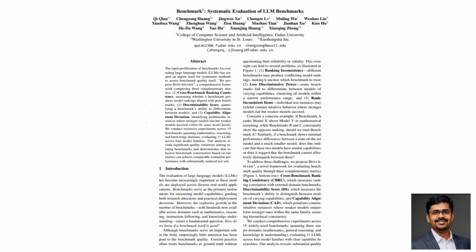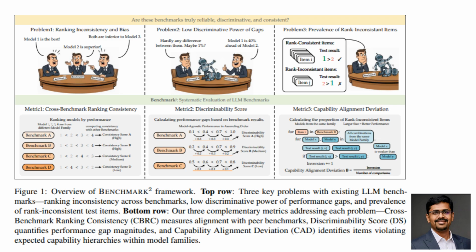They identify three recurring villains hiding inside modern LLM benchmarks. First, ranking inconsistency. Two benchmarks, same domain, same models, totally different rankings. If benchmarks disagree, which one is telling the truth? Second, low discriminative power. Sometimes a tiny model and a massive state of the art model score almost the same, not because they're equally smart, but because the benchmark is too blunt to tell them apart. And third, the strangest one, individual questions where a weaker model succeeds and a stronger model fails. That's not just noise, that's a signal something is broken.